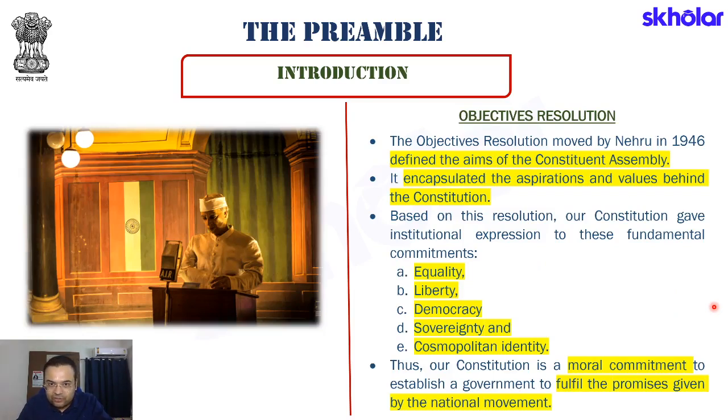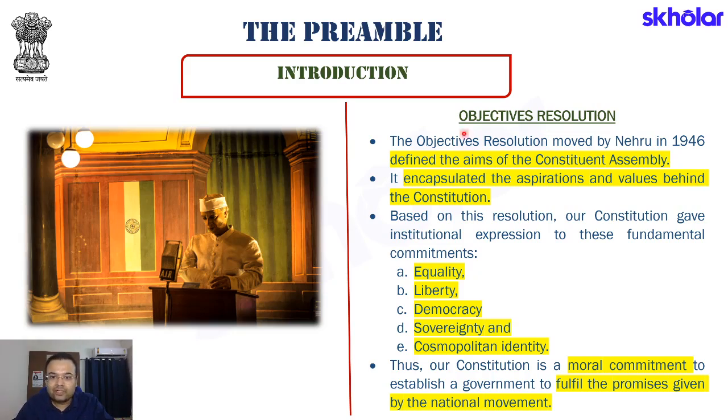Let's try to have a brief understanding of what all it included. The objectives resolution was moved by Pandit Nehru in 1946 and it defined the aims of the Constituent Assembly. That is, it wanted the Constituent Assembly to clearly understand what exactly they were trying to achieve, what exactly are the objectives, what exactly are the aims of the Constituent Assembly.